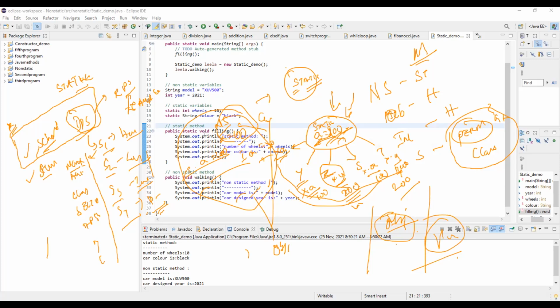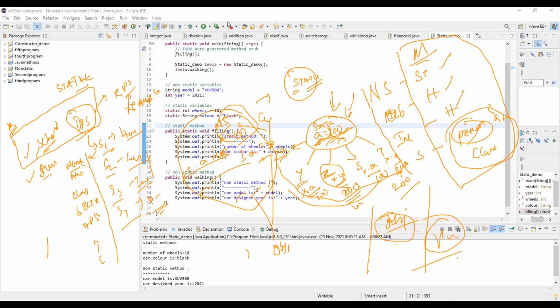Okay, so are we clear? So now what are the basic differences? You need to understand this particular concept: stack memory, heap memory. The objects are stored, instance variables will be stored in the heap memory, and static will be stored in this one. If you understood all these things, then you understood this particular topic.